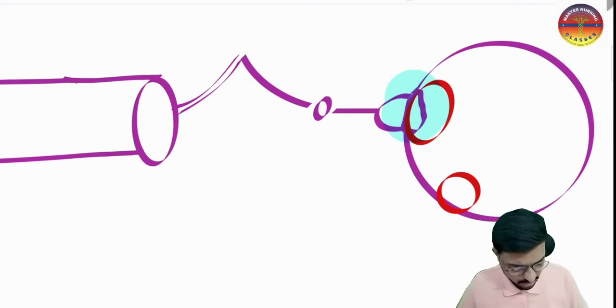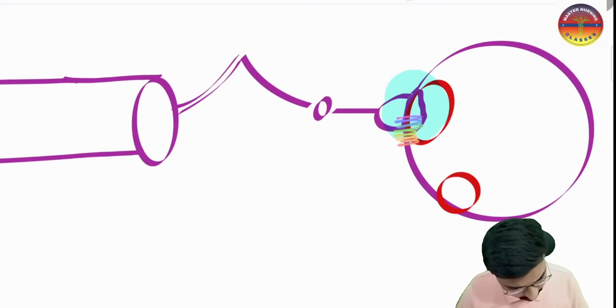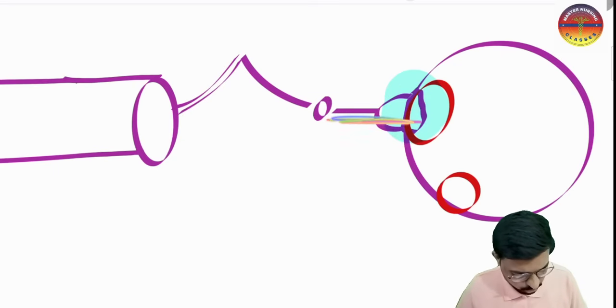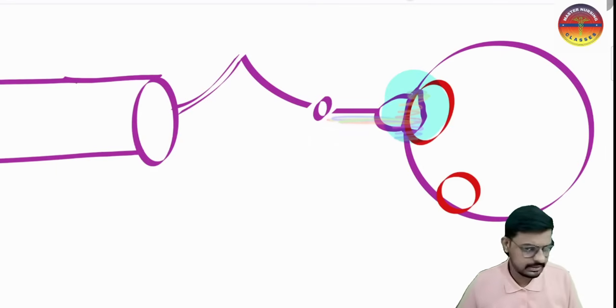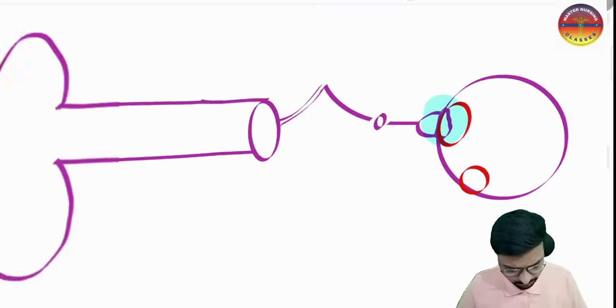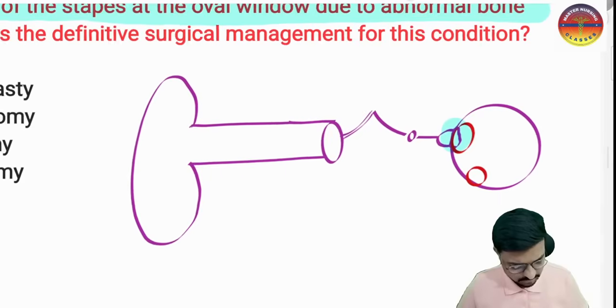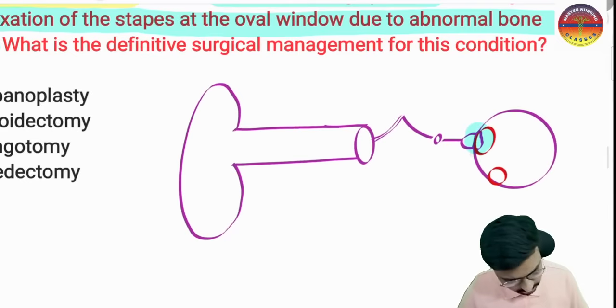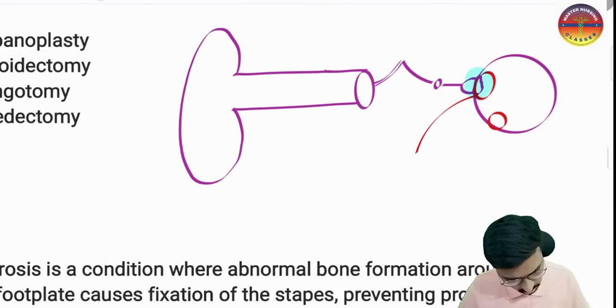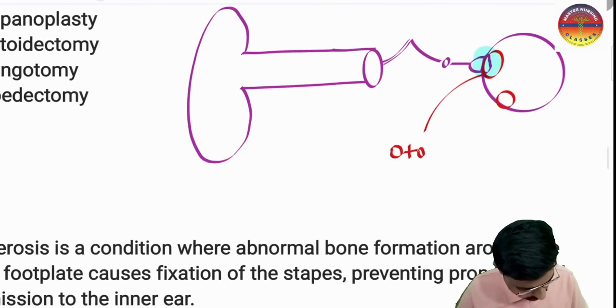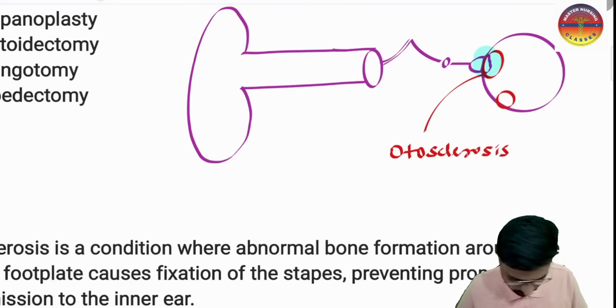So here what happened? There is an extra bone growth, which is not allowing this stapes to move. It is keeping the stapes fixed here only. It is not allowing it to move. What do we call this condition? We call this one otosclerosis. Okay, so this is otosclerosis, right?